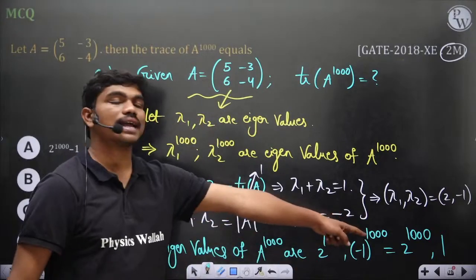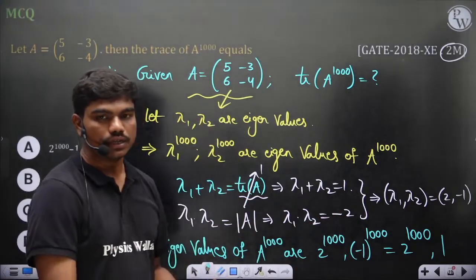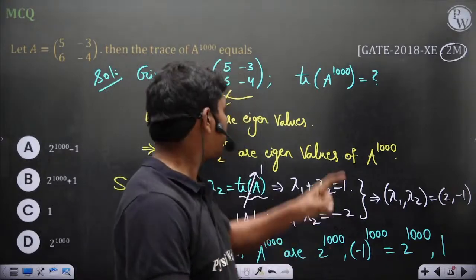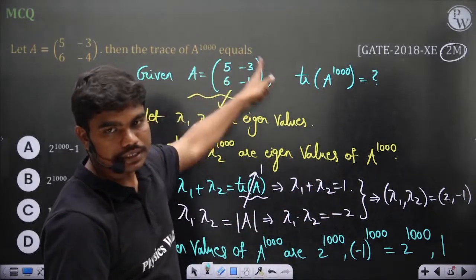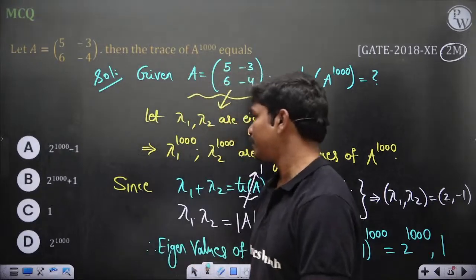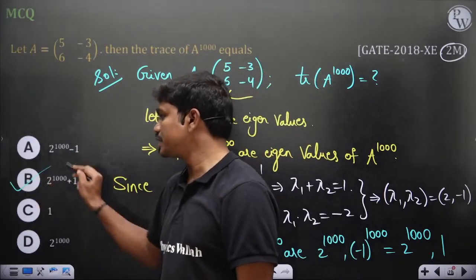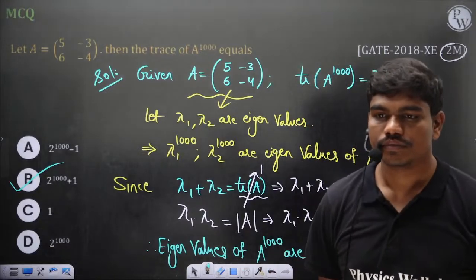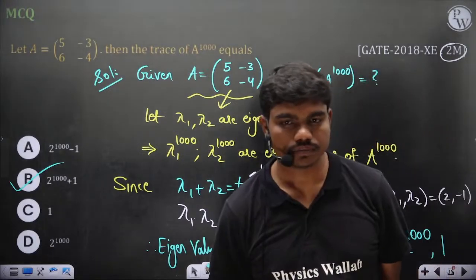For any matrix, the sum of the eigenvalues is its trace. So if you want the trace of A power 1000, you should add those two. So 2 power 1000 plus 1 should be the trace of the matrix. So B is the correct answer. Is this fine to all of you?